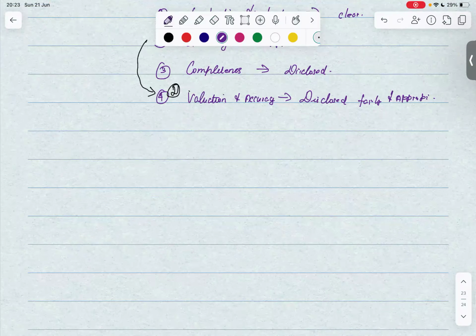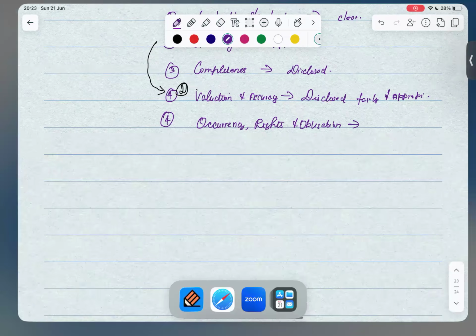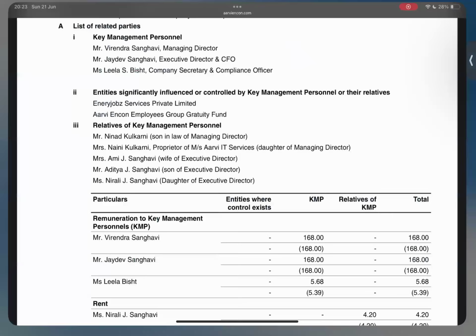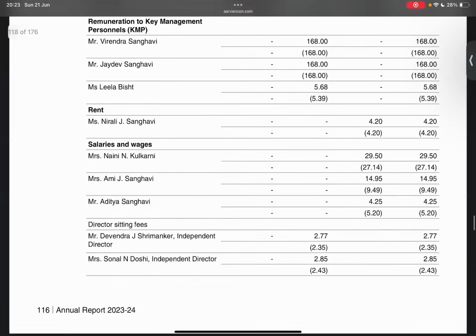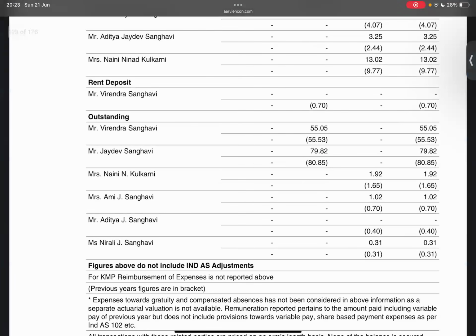So it means we have the fourth one pending, which is occurrence, rights, and obligation. Okay. So what do we mean by this? What are the transactions that they have disclosed here? All these have occurred. And we can also see here that the entity has provided the amounts outstanding.